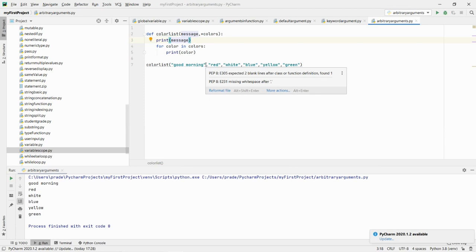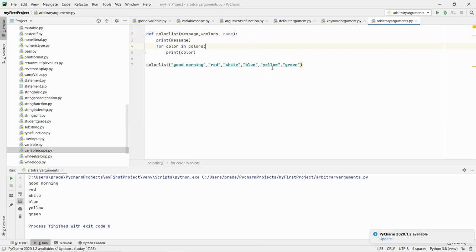So remember two very important things. If you are passing the arbitrary argument, then all the positional arguments should be before that. You cannot pass something like message and then colors and then name. You cannot pass something like this because in this scenario the function will never come to know when this colors is getting ended.